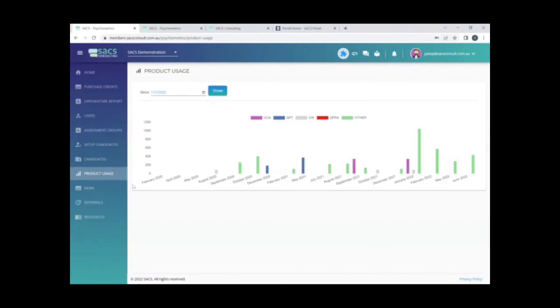If you're interested in understanding the different types of assessments that are most frequently used in your organisation, this is where the product usage page will be helpful. Simply select the date which you'd like to know from, click show, and then you'll be shown the different assessments that you've used. And so we've got the CCA representing the premium assessment, aptitudes, the care worker assessment, the short psychological risk assessment, and other, which typically is a custom assessment where you've added some of the SACS additional measures. You're shown this in dollars excluding GST on a monthly basis.